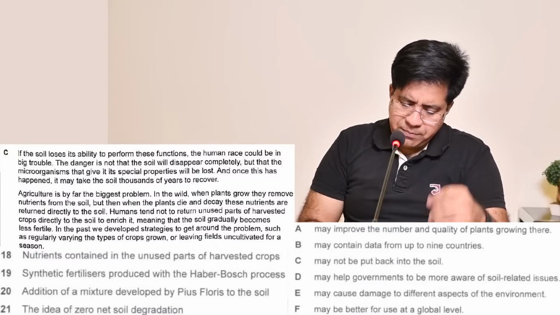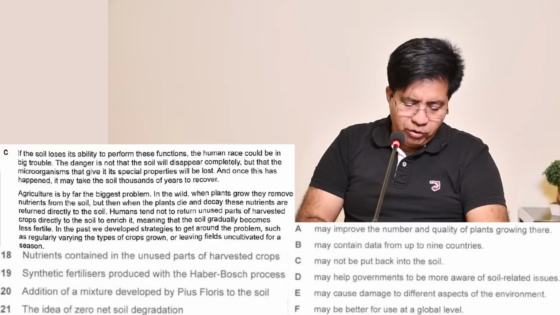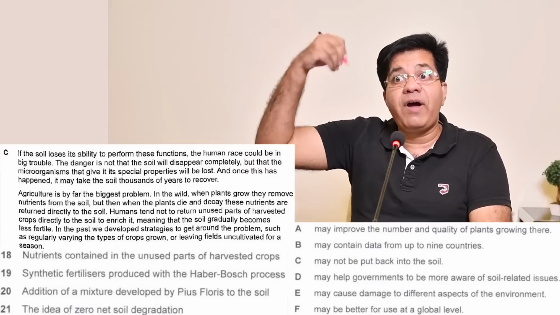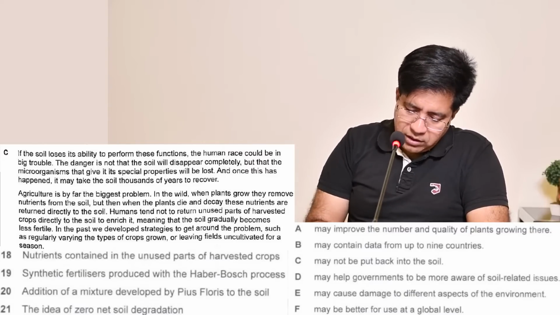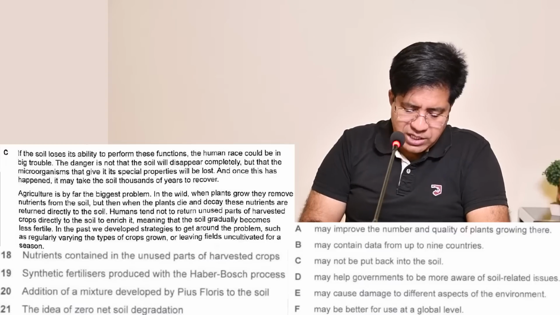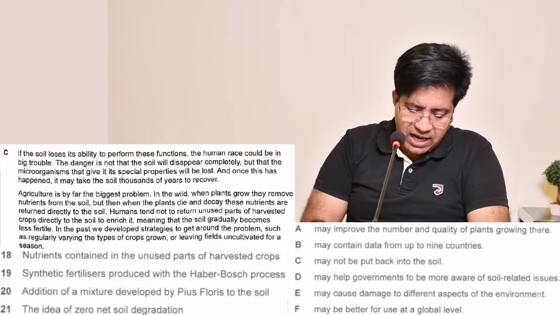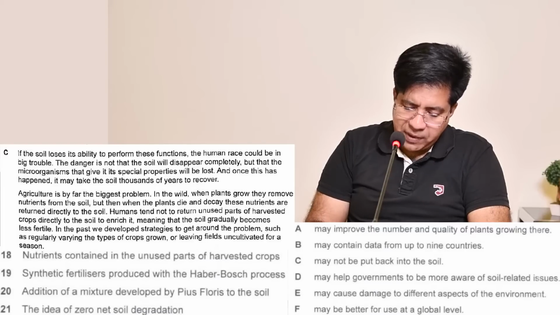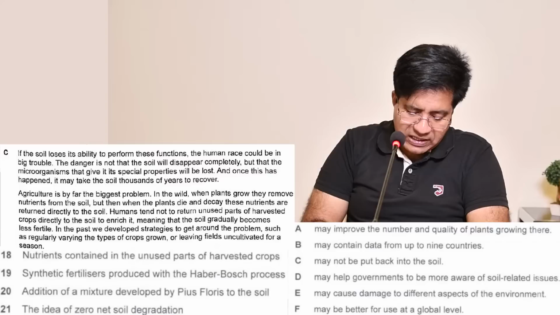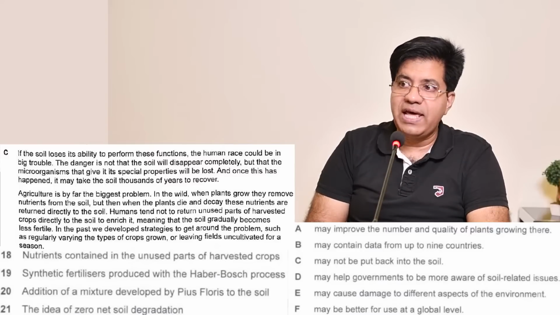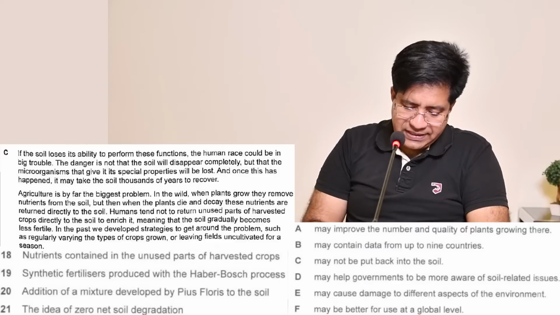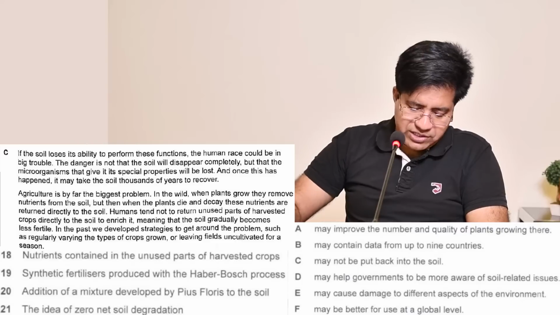Agriculture is by far the bigger problem. In the wild, when plants grow, they remove nutrients. We found it here. Now please be careful, because we will read this and then go back and find the second half. So, when plants grow, they remove nutrients from the soil. But when the plants die and decay, these nutrients are returned directly to the soil. Humans tend not to return unused parts of harvested crops directly to the soil to enrich it. Directly has the wrong spelling, correct it also. Now, what do they do? They don't return the unused parts of the harvested crops.